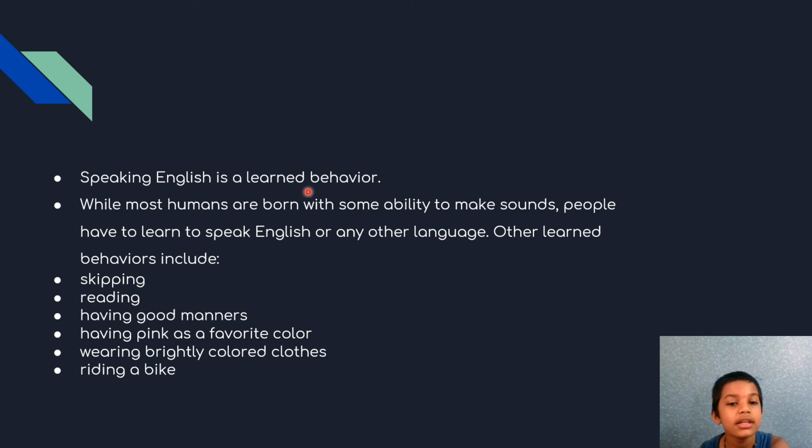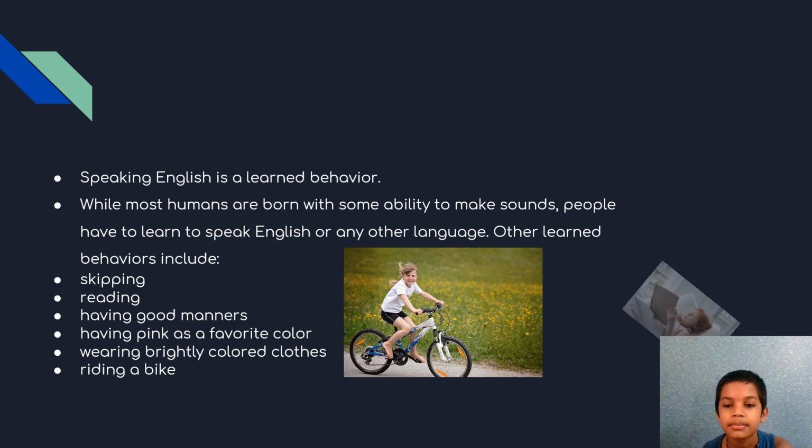Speaking English is a learned behavior. While most humans are born with some ability to make sounds, people have to learn to speak English or any other language. Other learned behaviors include skipping, reading, having good manners, having pink as favorite color, wearing brightly colored clothes, riding a bike, etc.